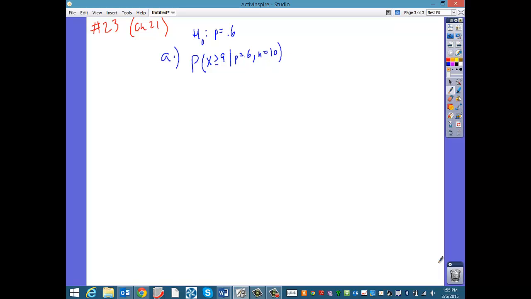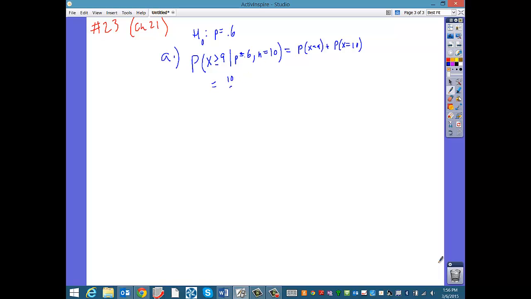So for a binomial variable with p equal to 0.6 and n equal to 10, what's the probability that x is 9 or 10? If x is greater than or equal to 9, the only thing greater than 9 that it could be is 10. So this is going to equal the probability that x is 9 plus the probability that x is 10. We just have to calculate them separately and add them together.